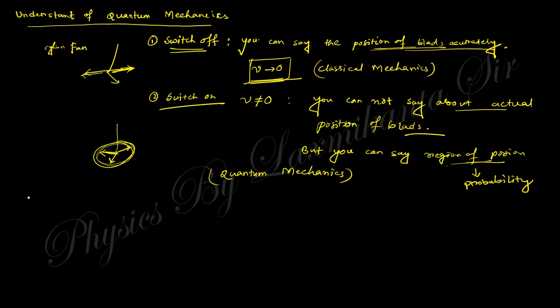Take another example. Suppose you have a wall and there is a man. Can this man jump up to that region? It cannot. If you take the energy level of this man as that level, the wall height will be higher. So if you take this as V0 and the energy is this, E is less than V naught.